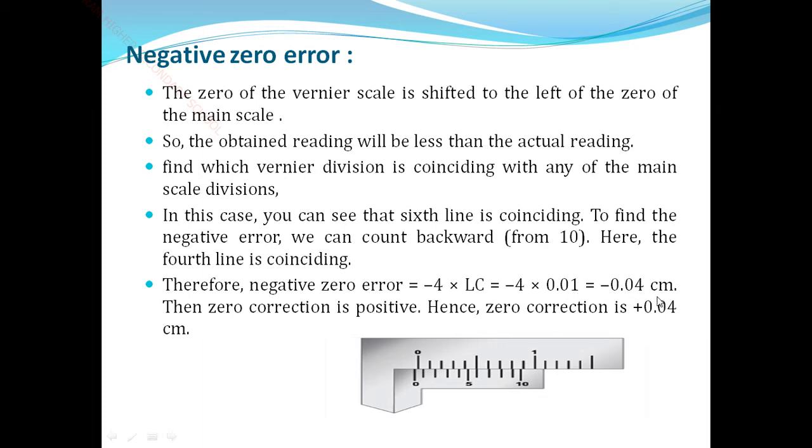So the zero correction is positive. Zero error is negative, zero correction is positive. So the zero correction is positive 0.04 centimeter. So the obtained reading is less than the actual reading. The actual reading is more than the obtained reading by 0.04 centimeter. So the negative zero error gives a reading less than the actual reading, for zero error and zero corrections.